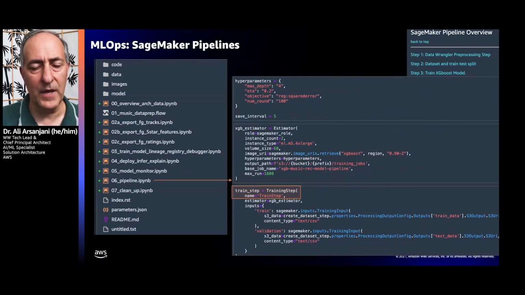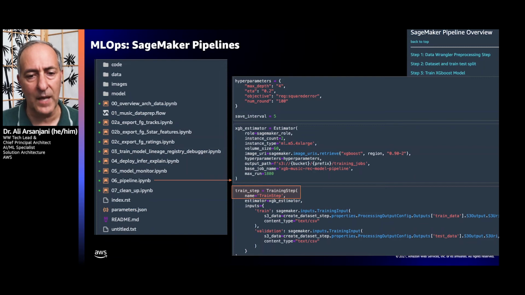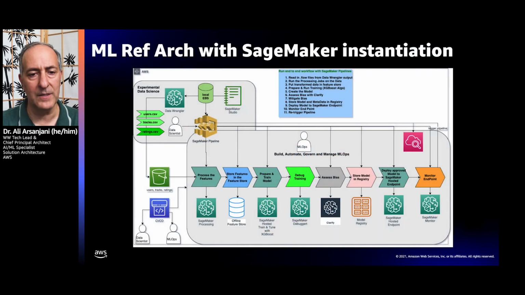There are other steps that are non-generic processing steps, that are specialized steps, such as training steps or tuning steps that are depicted here. In the training step, we specify what the inputs are for training, where the estimator should be, and we allow the actual step in the pipeline to initiate the training using the estimator that we just defined above. So each of these are essentially happening automatically as a node in a directed acyclic graph that you can define with SageMaker Pipelines.